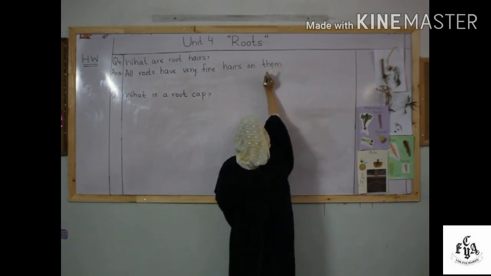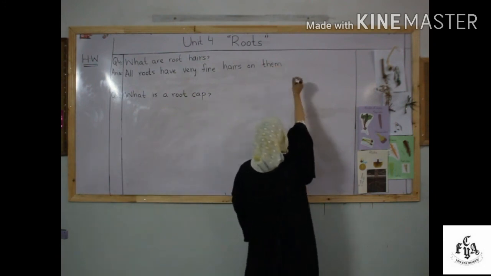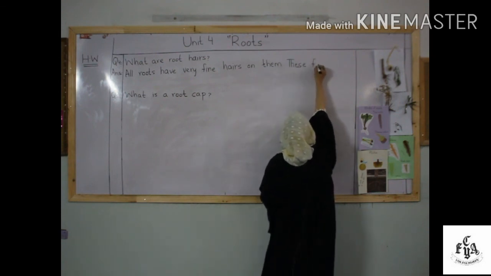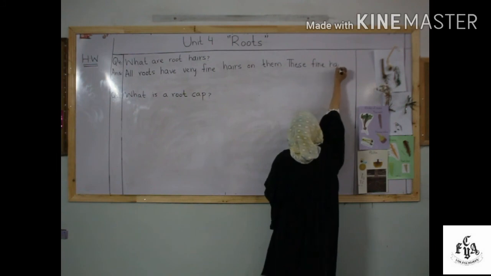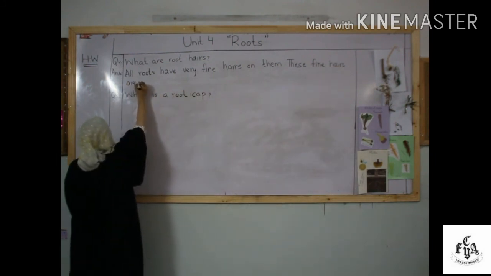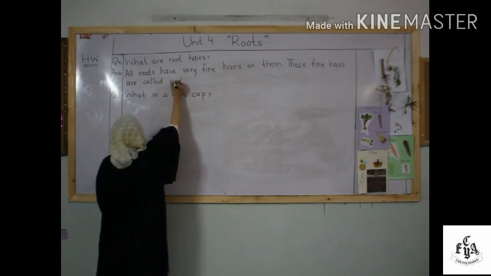It means that all the roots have very fine hairs on them, and then these fine hairs are called root hairs.